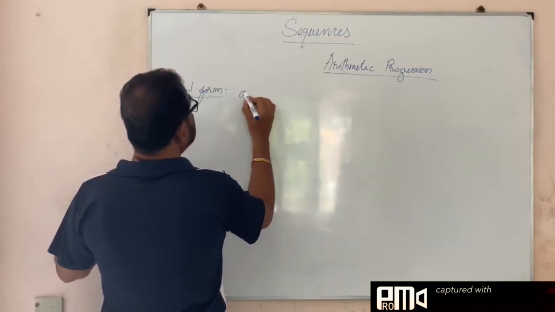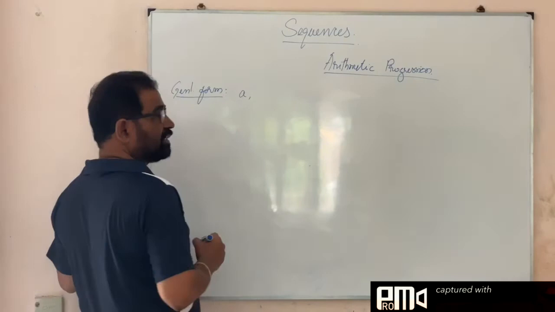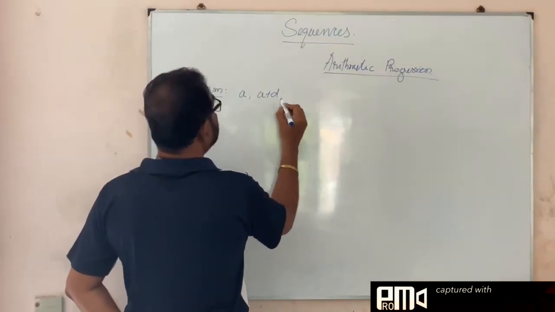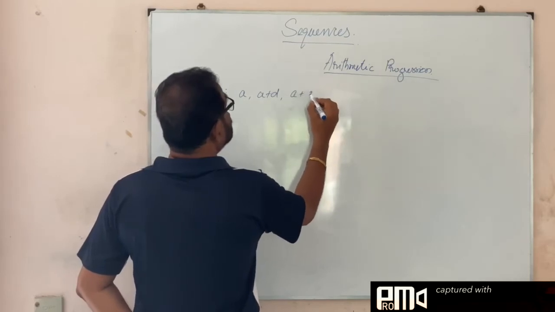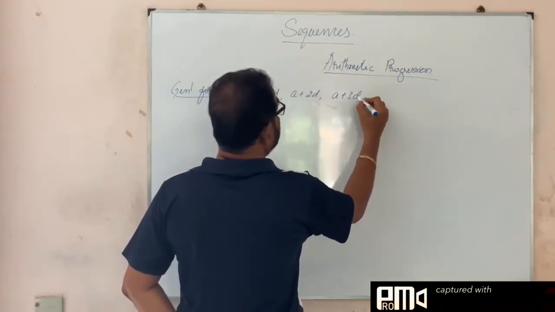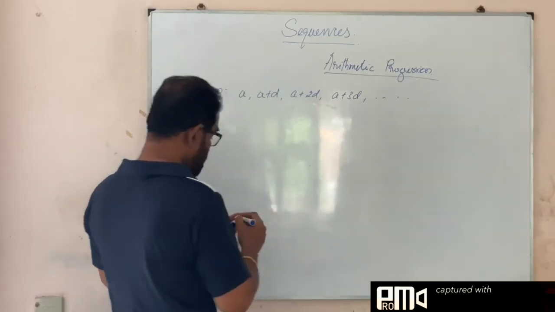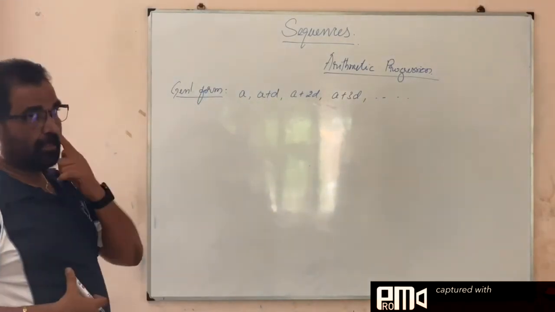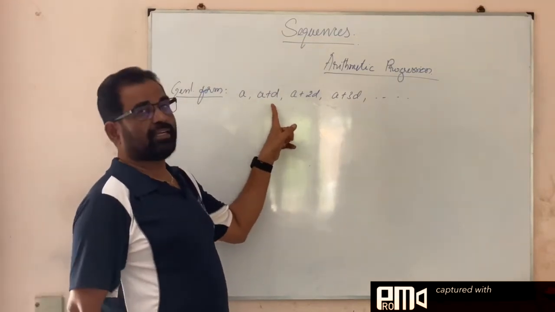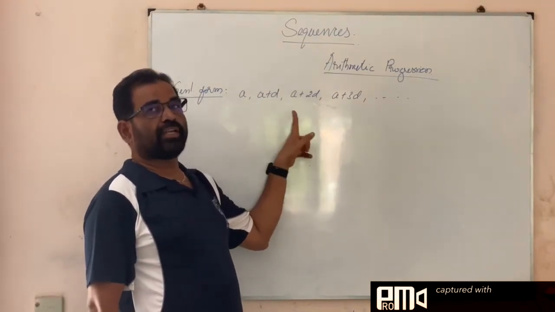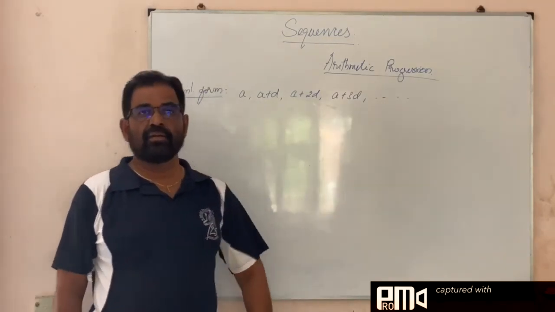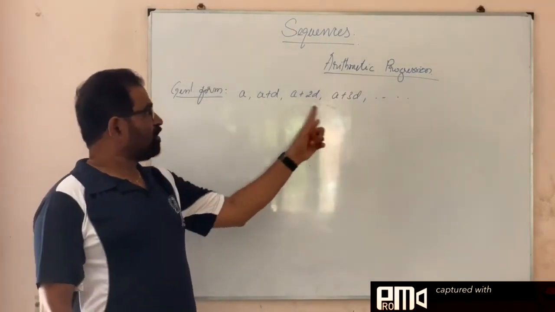First term I take as A, common difference I take as D, and then I add that D with this A. So A plus D, the second term. Then one more D I will add, A plus 2D. Then A plus 3D, etc. This is the general form of an arithmetic progression. First term is A, common difference D, I am adding with the A, I get A plus D. One more D I add, I get 2D. One more D I add. So I am going on adding this D. So D is the common difference.